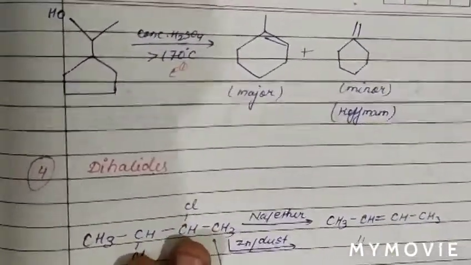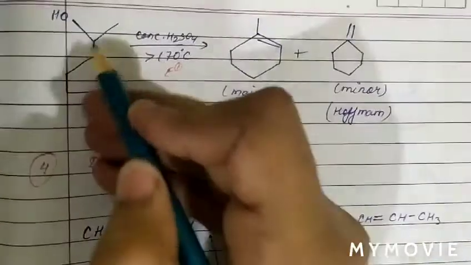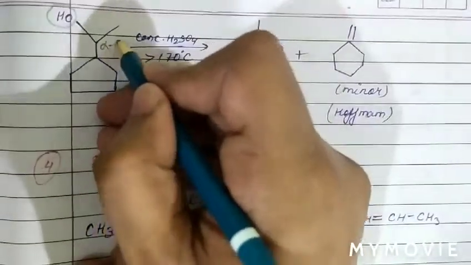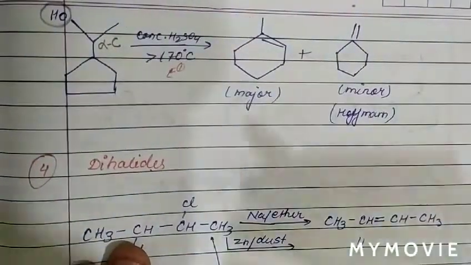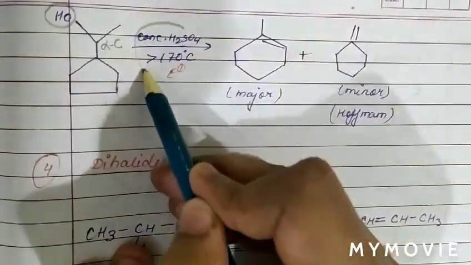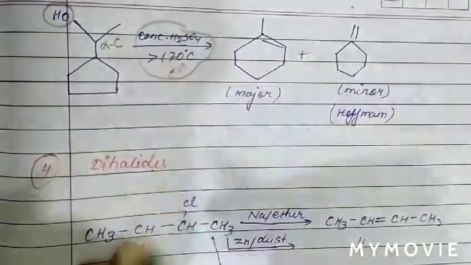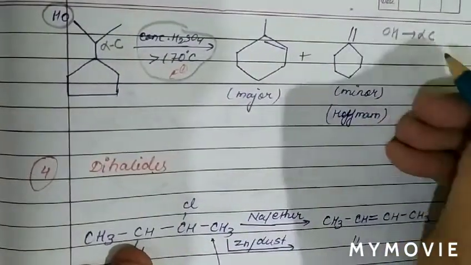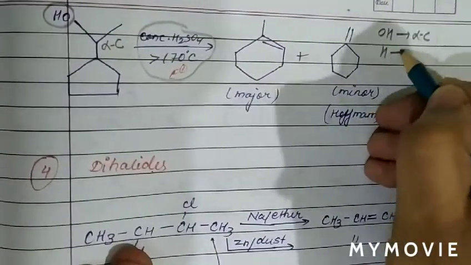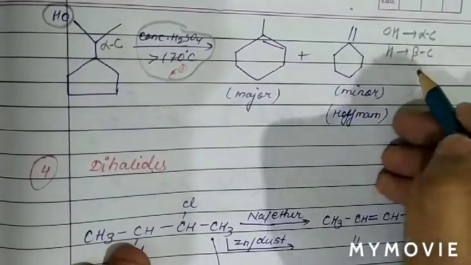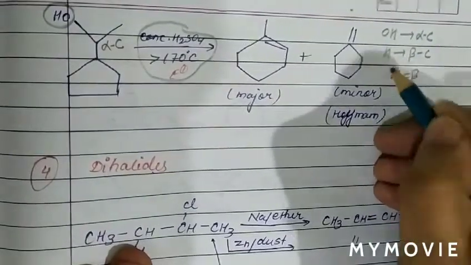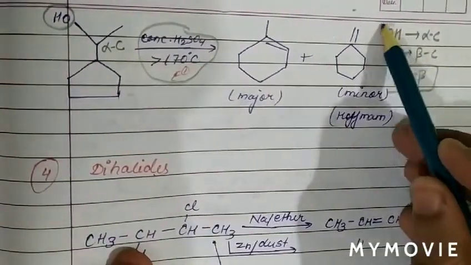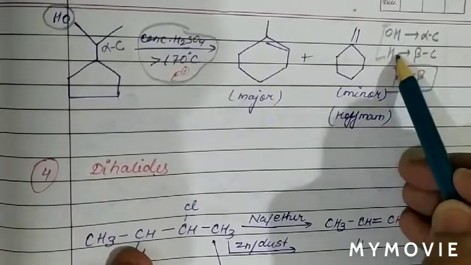See basically what happens. As we can see, the functional group OH is attached to a carbon we call the alpha carbon. When we use concentrated H2SO4, which is a dehydrating agent, the OH group is removed from the alpha carbon and H is removed from the beta carbon. Again there is formation of a double bond between the alpha and beta carbon. Removal of OH and H, therefore we call it a dehydration reaction, removal of water.